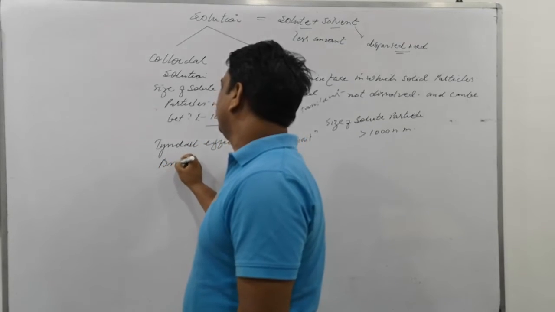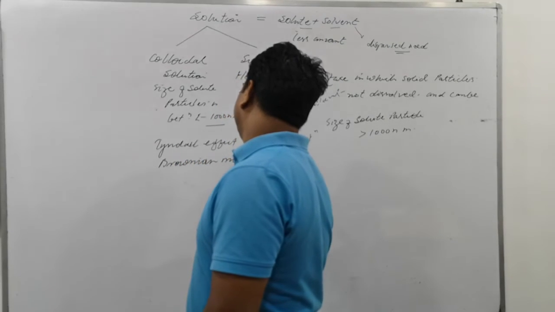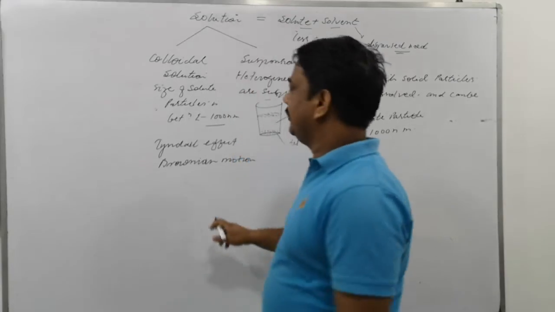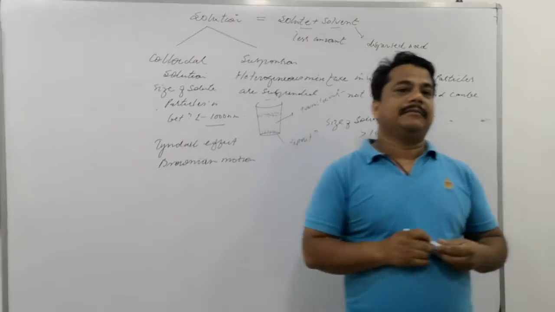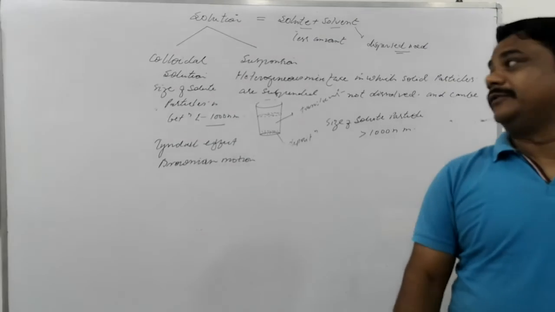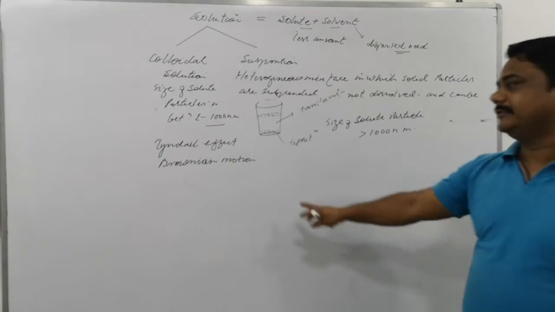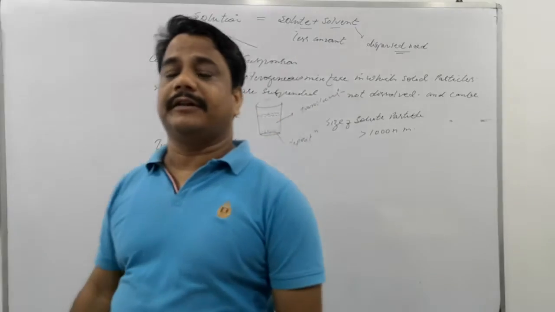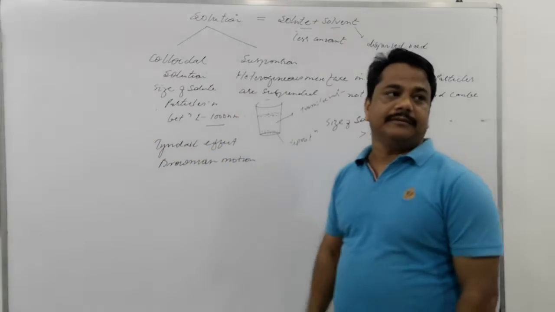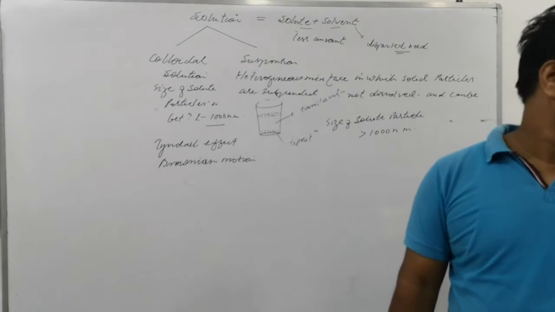And Brownian motion. Tyndall effect and Brownian motion. Brownian, spelled Brown-ian. So first is the Tyndall effect, and the next is the zigzag motion. You may write down the definition of Brownian motion: the zigzag motions of the colloidal particles in the dispersed medium is called Brownian motion.